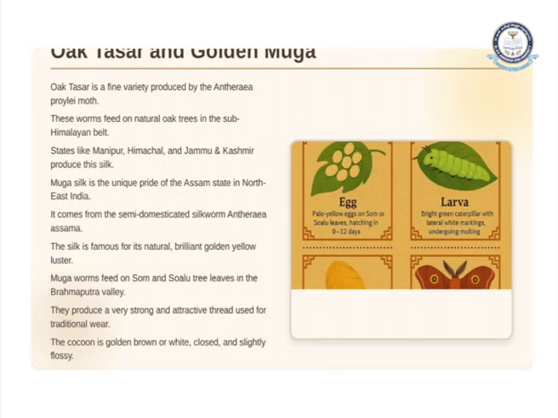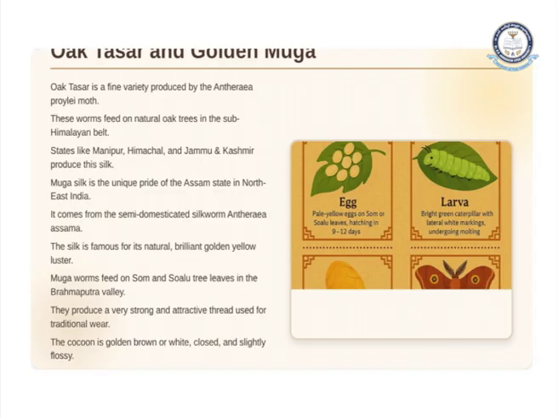Then we have Muga silk, which is a unique pride. It holds the pride of Assam state in northeast India. It comes from a semi-domesticated silkworm. This silk is very famous for its natural brilliant golden yellow luster. The muga worms feed on som and sual tree leaves in the Brahmaputra valley. They produce a very strong and attractive thread used for traditional wear.